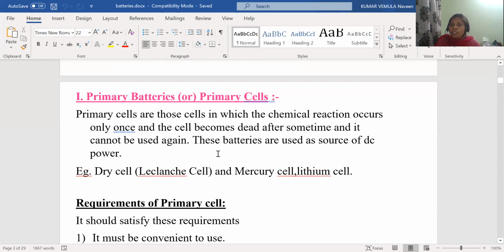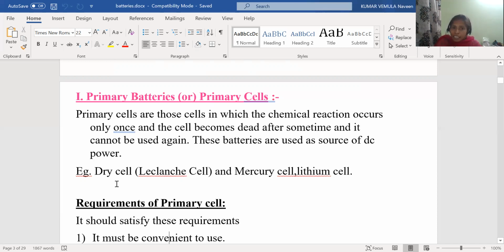So we can't use such types of batteries again. We have to throw them in the dustbin, in the garbage only. These batteries are used as a source of direct current power. That means we can use such types of batteries as DC power only.